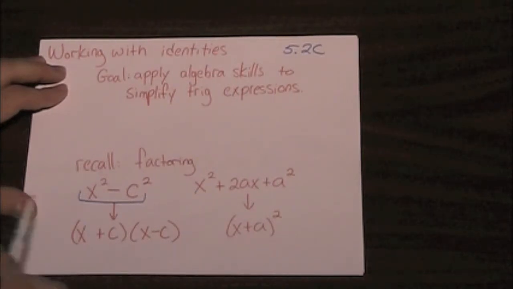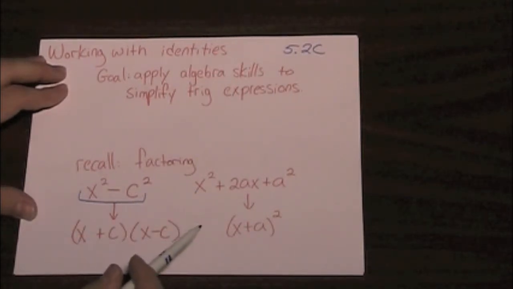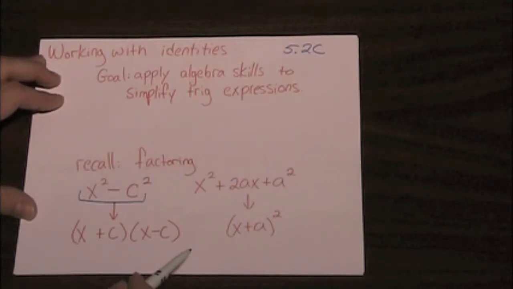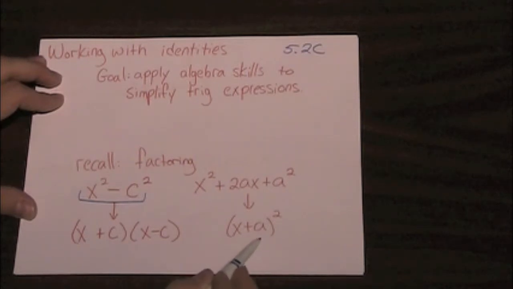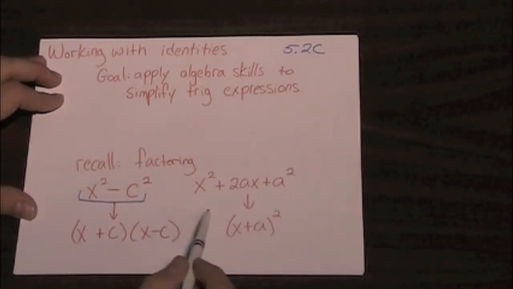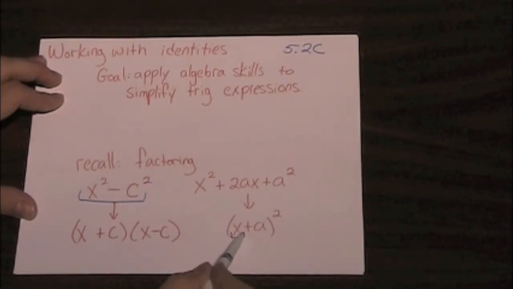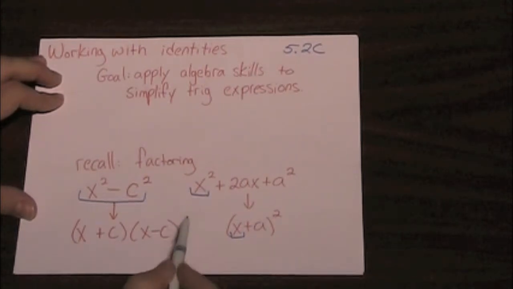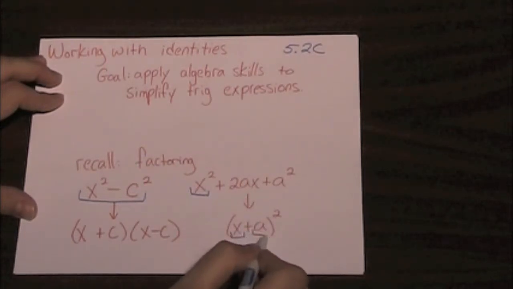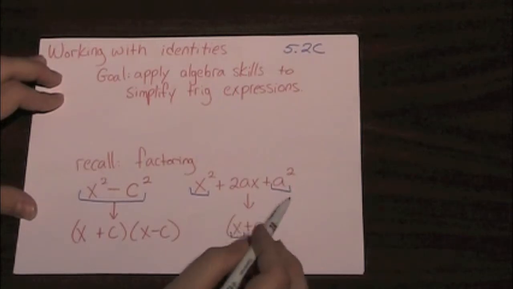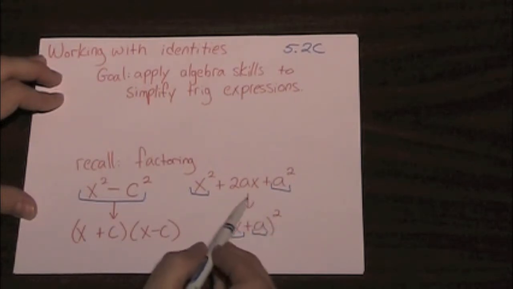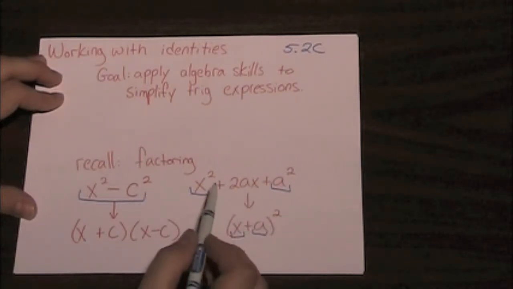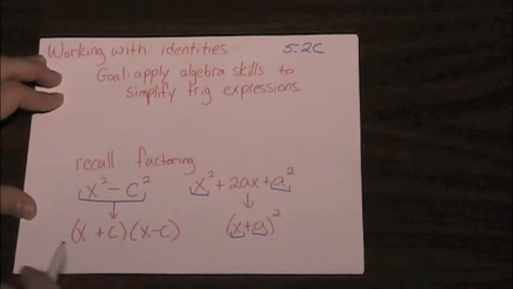The other type of factoring pattern I'd like you to recall is for perfect squares, where for a perfect square in trinomial form we have whatever the first term is squared, whatever the second term of the binomial is squared, and the linear term, that is the term with an x not an x squared, is going to be twice the product of the first and last terms.